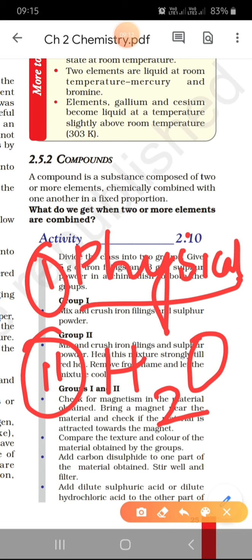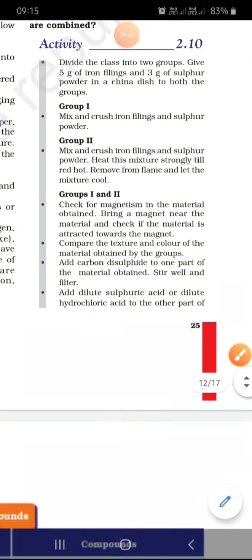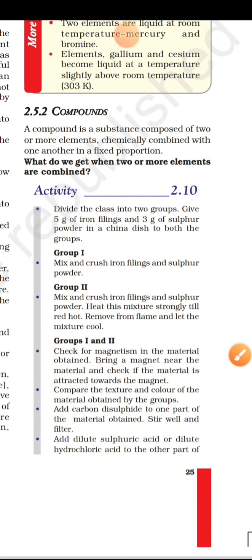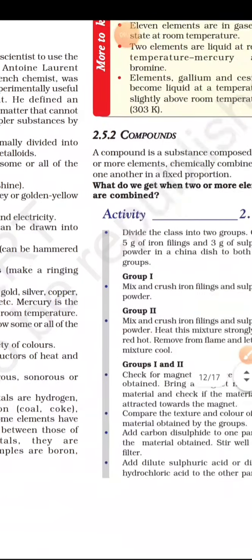Similarly, one more example, you can take carbon dioxide. Carbon and oxygen have entirely different properties, but when they combine together, they form carbon dioxide, which is a gas. So a totally different property is obtained. This is the reason that compounds formed have entirely different properties than their constituent elements. And as I told you before, they always have a fixed composition. That means there must be a fixed ratio. Example, always water, the best example, 2:1 ratio. Okay, so this is all about elements and compounds.